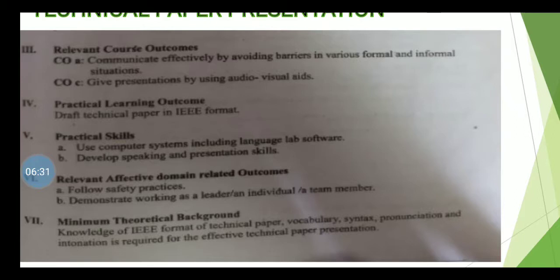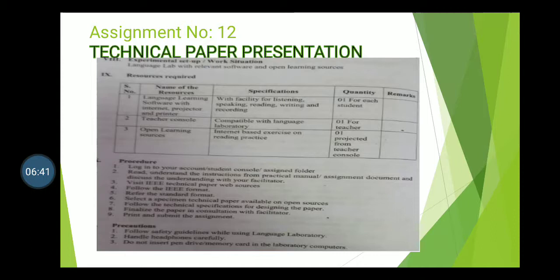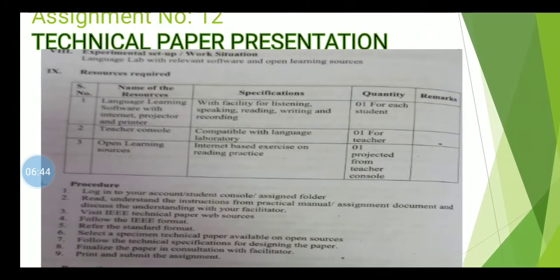It is very important. Technical paper vocabulary, syntax, pronunciation, and intonation are required for effective technical paper presentations. Now let's discuss the experimental setup: the language lab with relevant software and open learning resources.